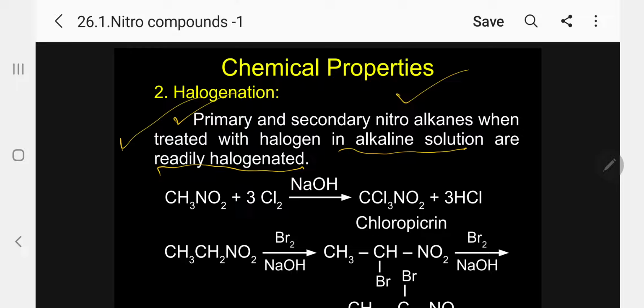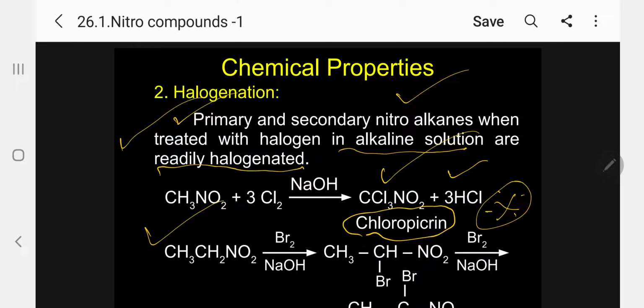So when you treat nitromethane with sodium hydroxide and chlorine, trichloronitromethane, common name chloropicrin, and 3HCl are formed. Please remember, chloropicrin is commonly asked. What is the IUPAC name? 1,1,1-trichloro-1-nitromethane, chloropicrin.